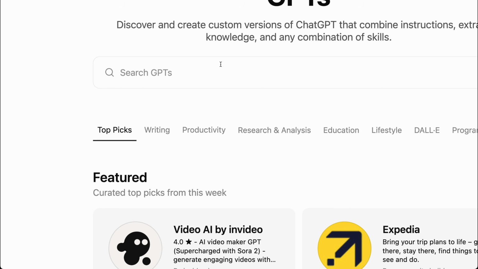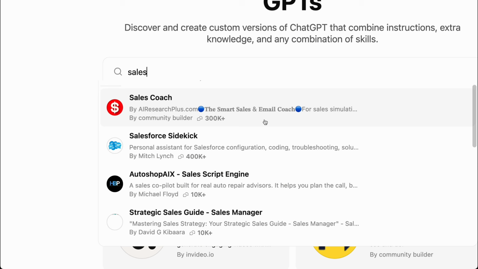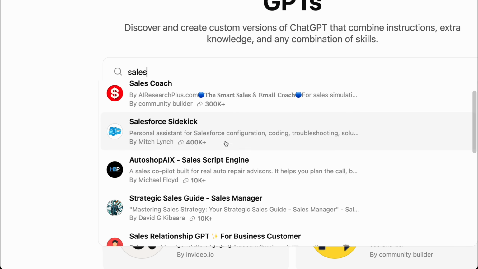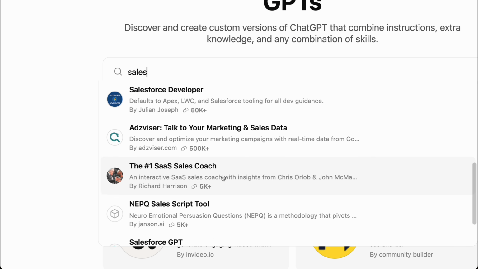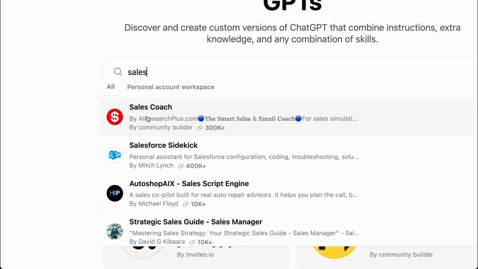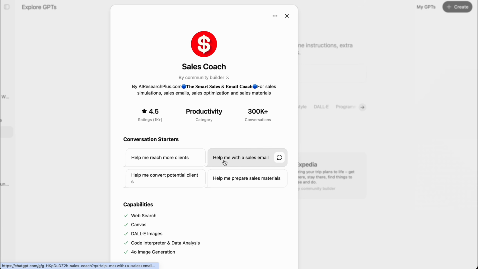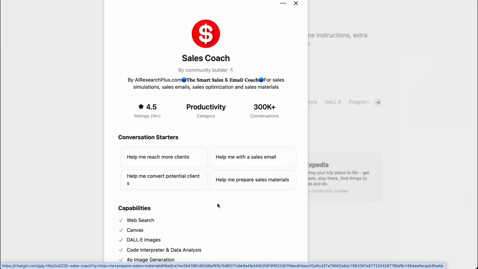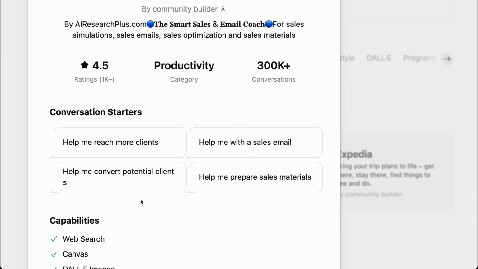Let's say you are a sales manager. So I can type sales, and you have all of these apps to make you a better copywriter, or to improve your copy so it's more profitable and it converts more people into customers. I can click Sales Coach, help me reach more clients, help me with a sales email, help me prepare sales materials, help me convert potential clients. So you no longer have to come up with your own ideas. You can just follow the instructions from the AI plugin.